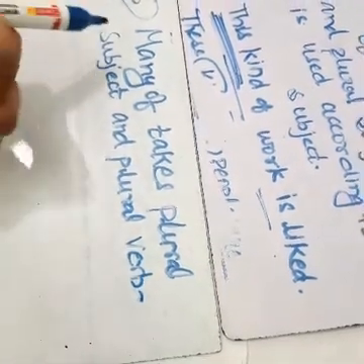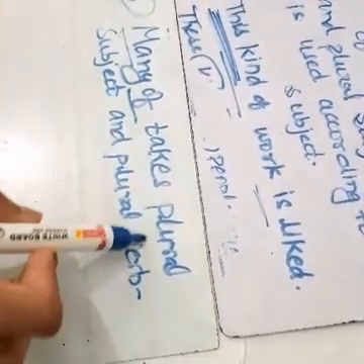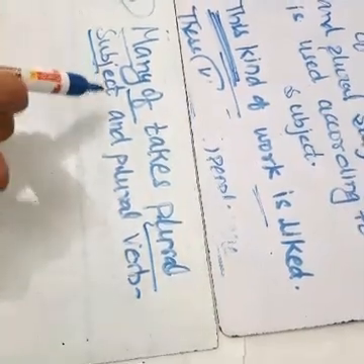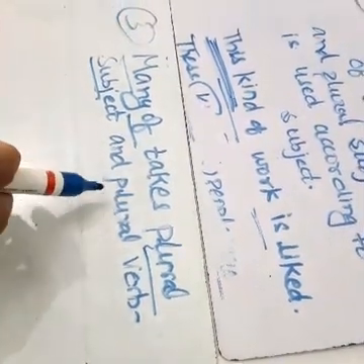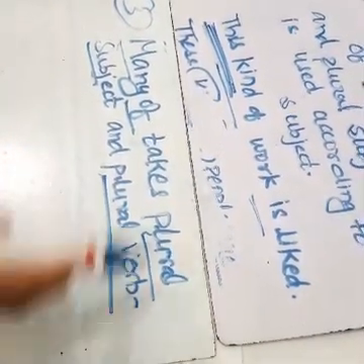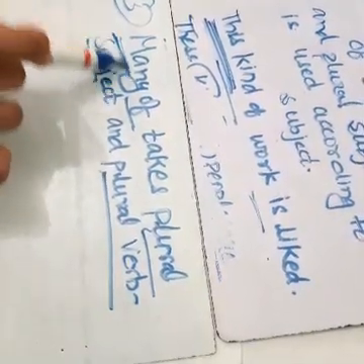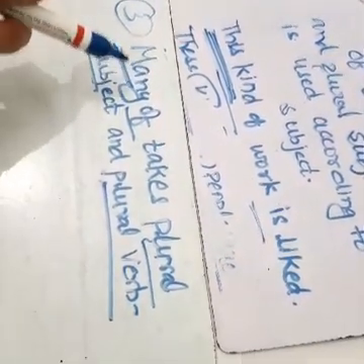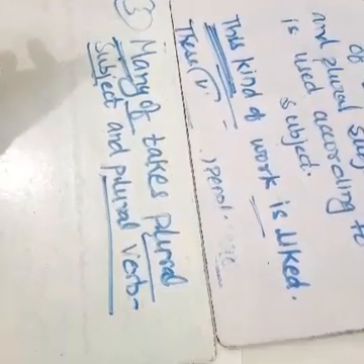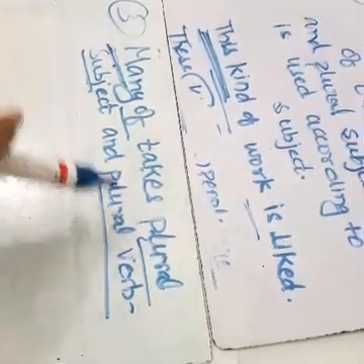Always remember that many of will take plural subject, and if it takes a plural subject it will definitely take a plural verb, and many of means many, mainly used in countable noun, so it mainly takes plural subject.